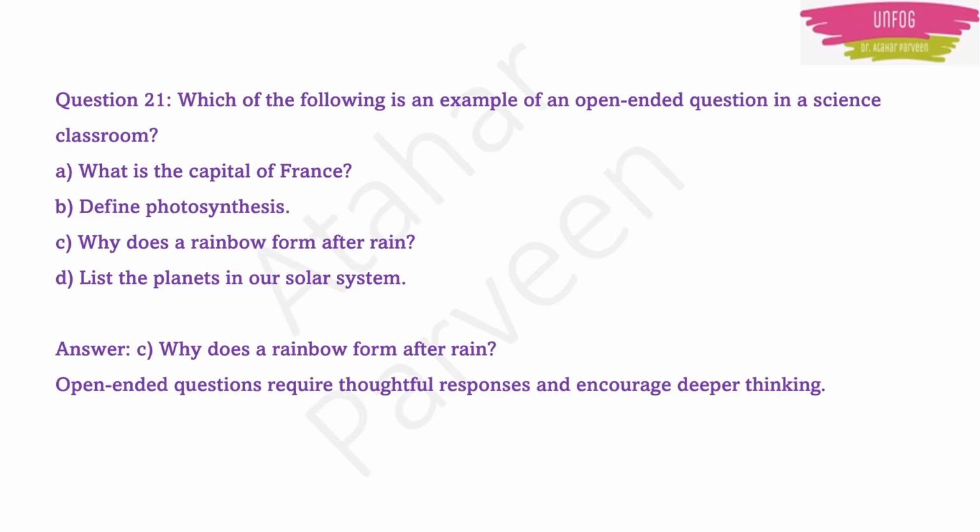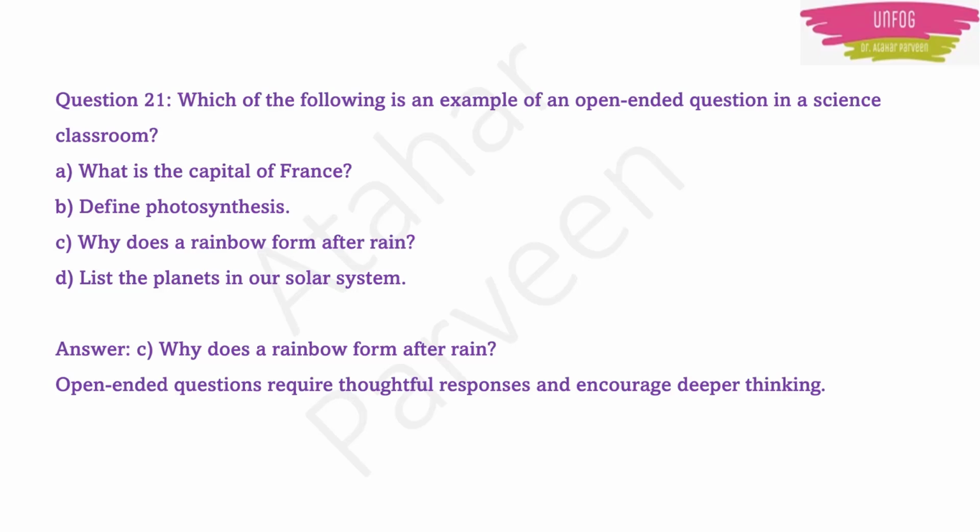Anyone can answer options A, B and D, but option C cannot be answered by just anyone, because it needs a thoughtful process to give the response. Such questions are known as open-ended questions.